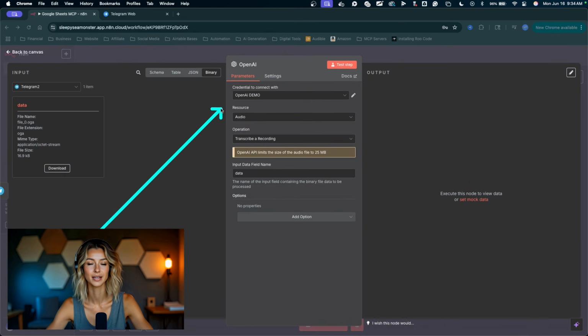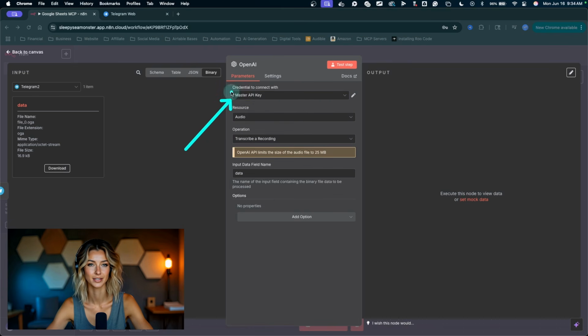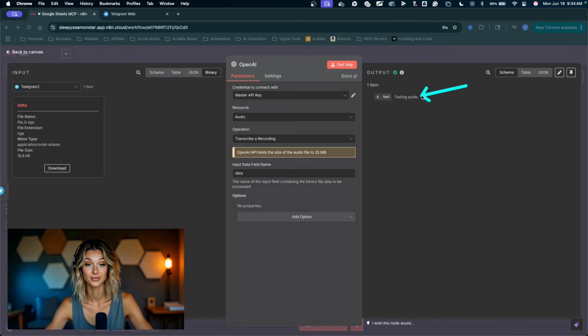Grab that node. Now you need to set up your OpenAI credential right here. I have tutorials on this in the school community, so you can jump into the school community, check those out. For now, I'm just going to choose my credential, click test step, and there is the audio transcription, testing audio. That's what I sent with my voice message.